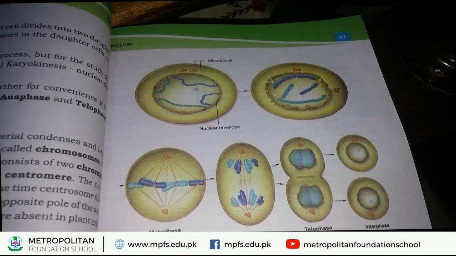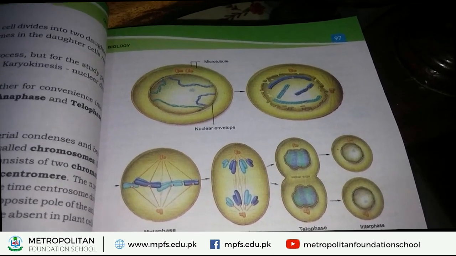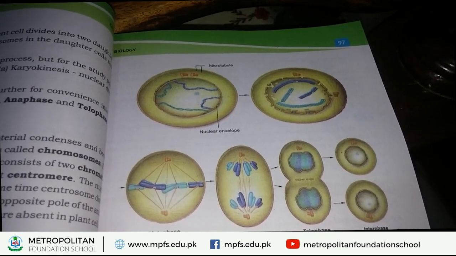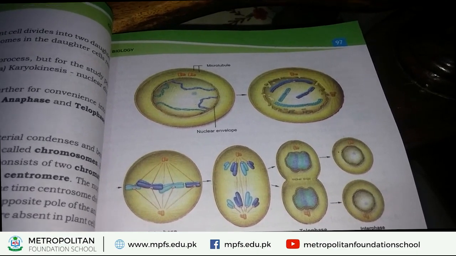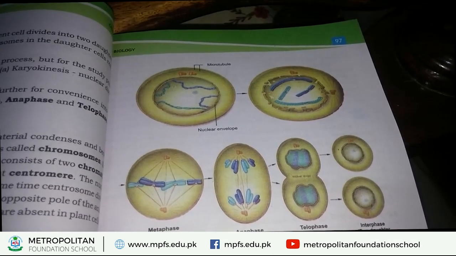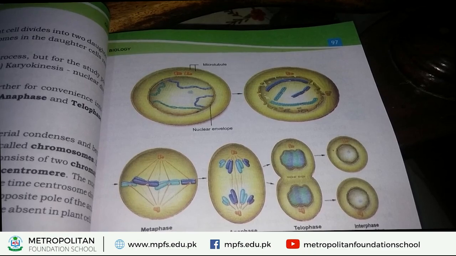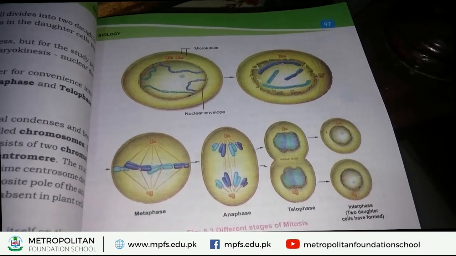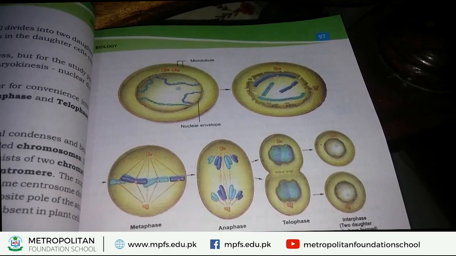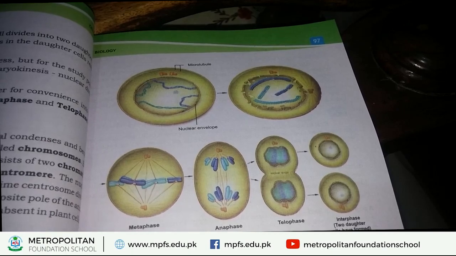In this phase, chromosomes reach their respective poles. In telophase, these chromosomes, these chromatids, have now become independent, separate, and reached the opposite poles. Their movement stops when these chromosomes reach the opposite poles, and the same number of chromosomes is present at opposite poles.